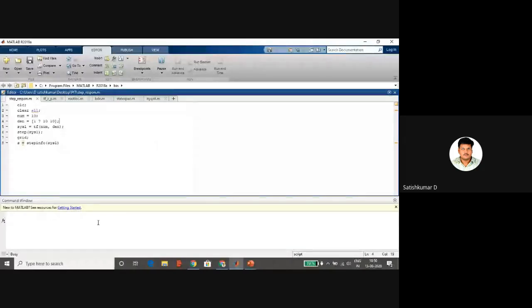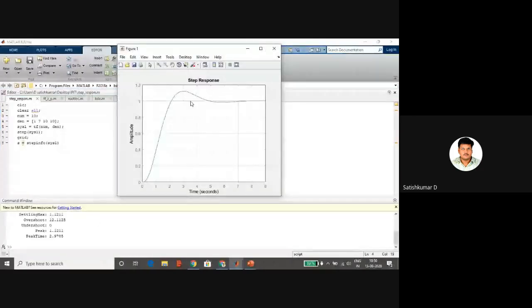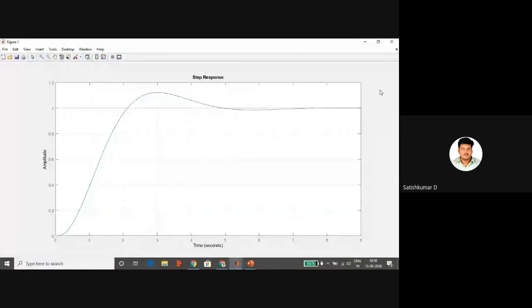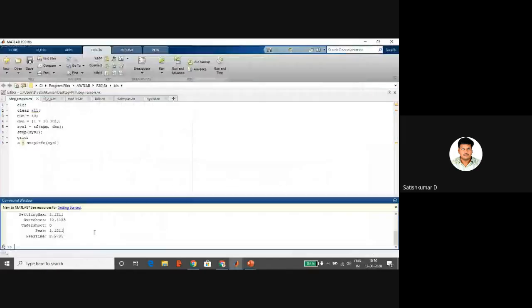Here a figure window is open. You can see this is the step response. And the details of the step response like rise time, settling time, minimum value, maximum value, maximum overshoot, undershoot, and the peak value and peak time, all these we can get by using this command.